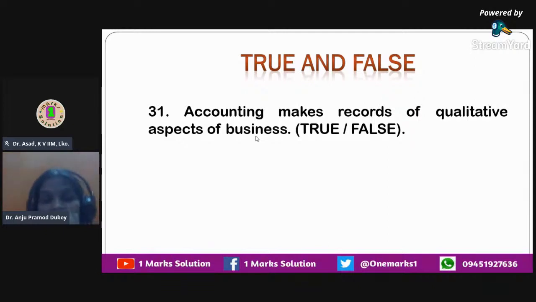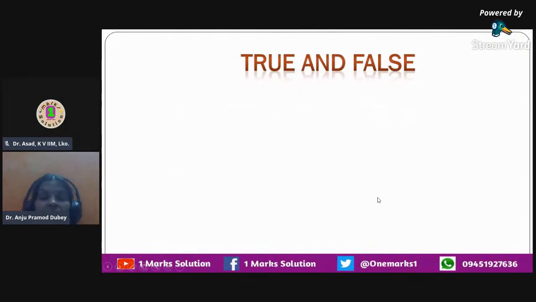Because in accounting, we always write the amounts that we get from sales, profit, revenue. All those are measured in terms of numbers only. So over here, the answer that should be selected is false. Accounting does not make records of qualitative aspects, but it makes records of quantitative aspects. Quantity is measured, quantity is mentioned in accounting.